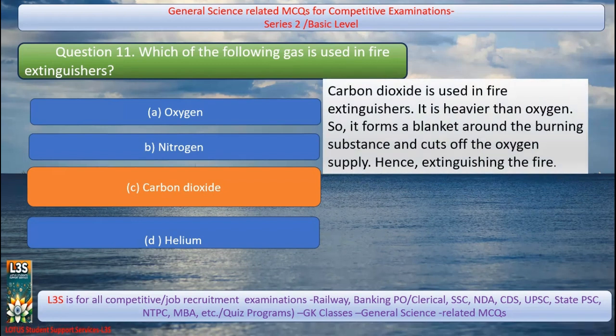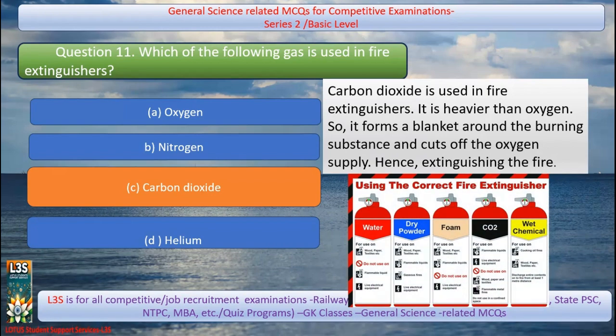It is heavier than oxygen and it forms a blanket around the burning substance and cuts off the oxygen supply, and hence it extinguishes the fire. Fire always requires oxygen, and when the oxygen is cut off, the fire gets stopped, and that is why it is being used.